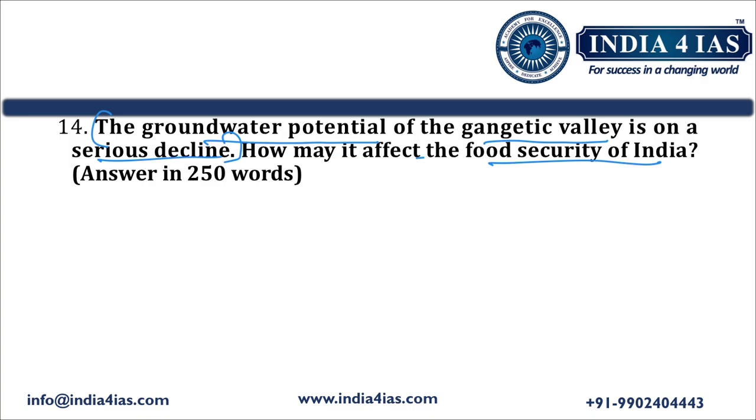In the first part, the question is asking about the decline of groundwater potential in the Gangetic Valley. For this we should write the status of the groundwater decline in the Gangetic Valley. Then we should write the causes. This constitutes the first part.